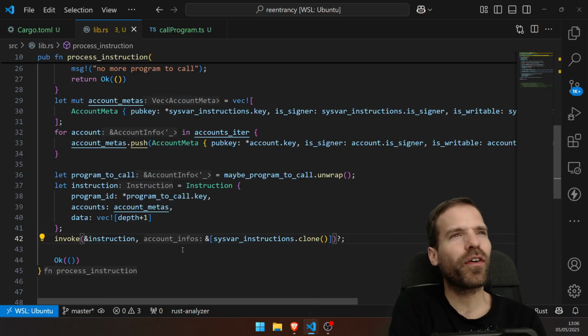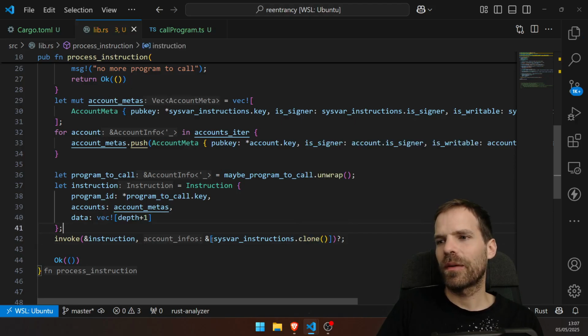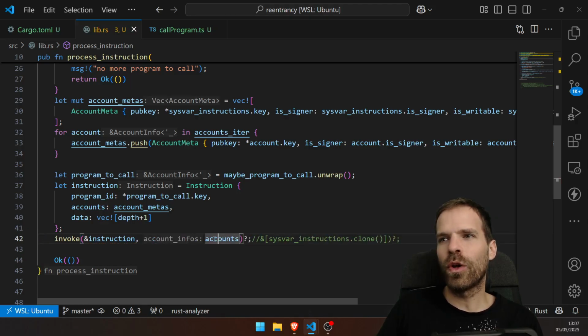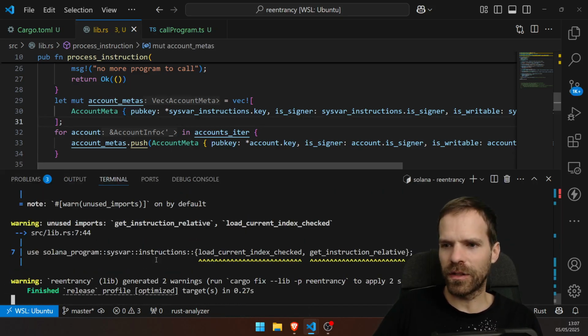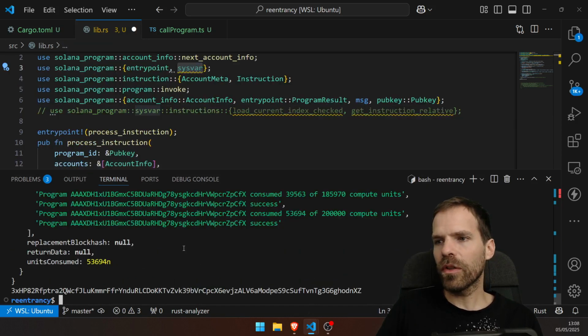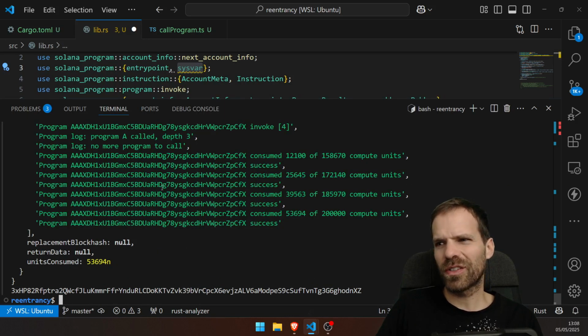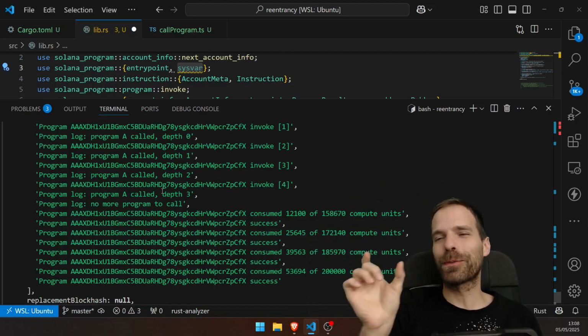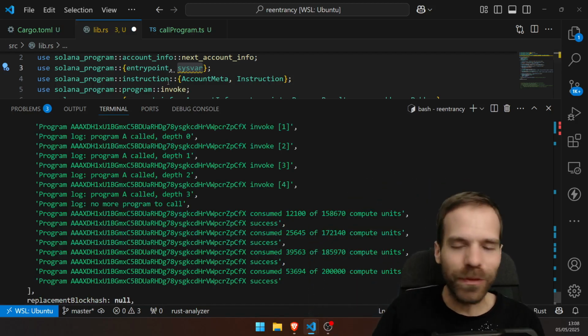Can I remove something from a slice? No, I cannot, because a slice is just, it's the cleanest way to do this. Because I don't think that I can do accounts. I wish I could just give it all the accounts, but then I have one too many in there. So I will have one more than here. But I'm gonna see what the error is. So try and call this. Oh no, that actually works. Maybe just because I have the same one every time. It's always program A. We'll fix it when we get to the error.